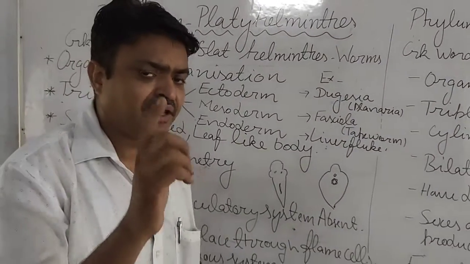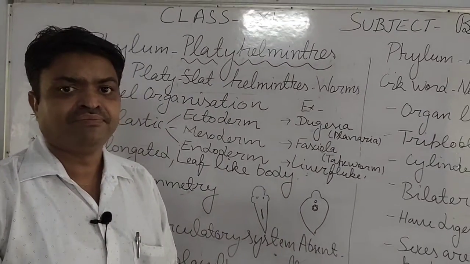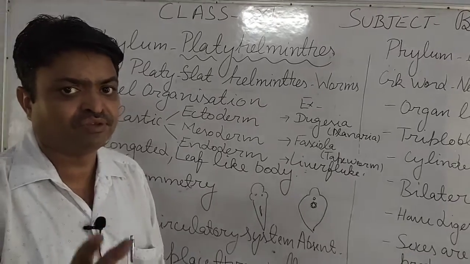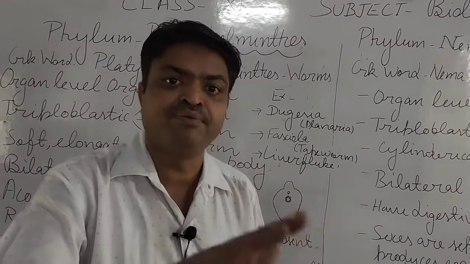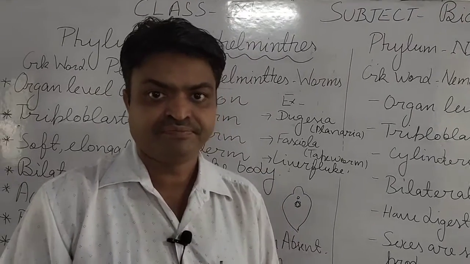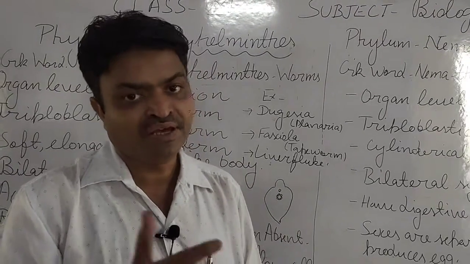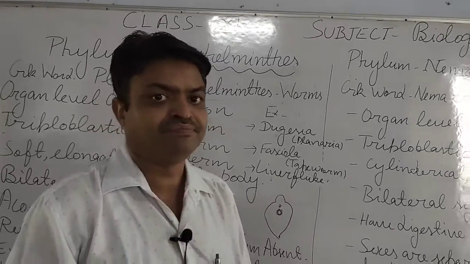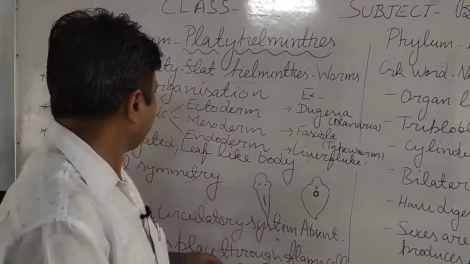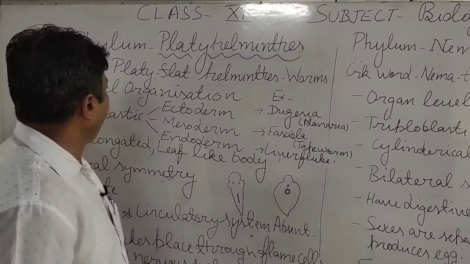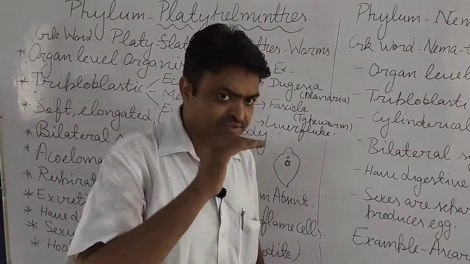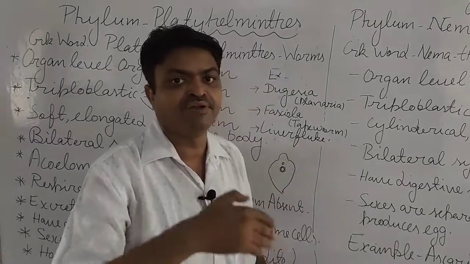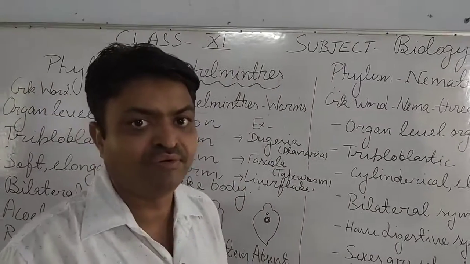Means they have a flat body. All the living organisms or animals that come in this category have a flat body like a leaf, like paper. With this, they have organ level organization. Means their cells develop into tissues and tissues develop into organs.